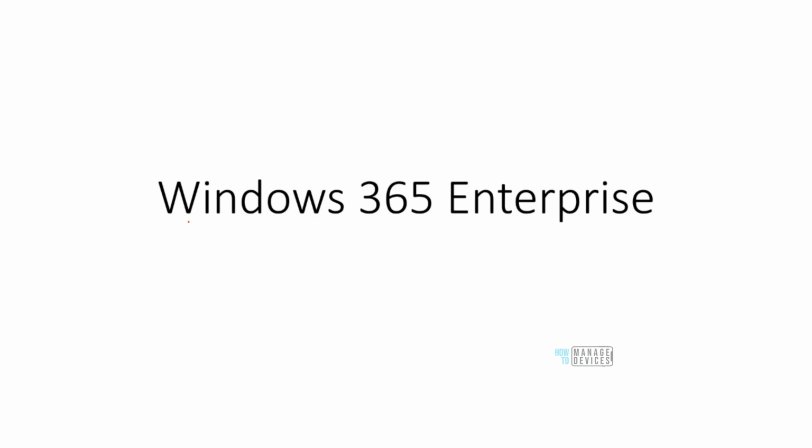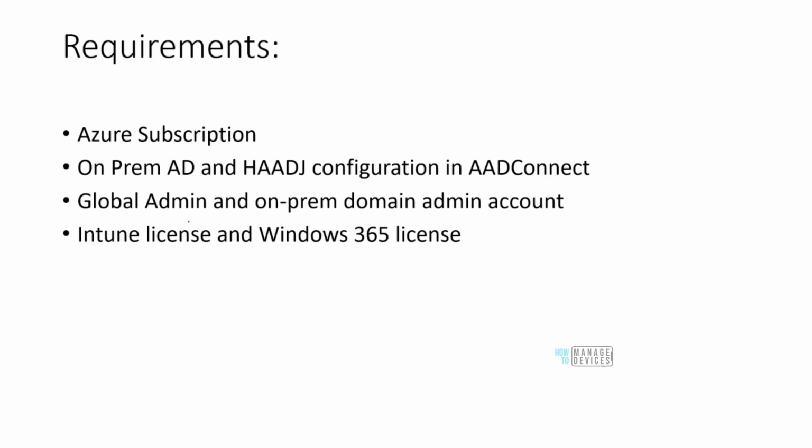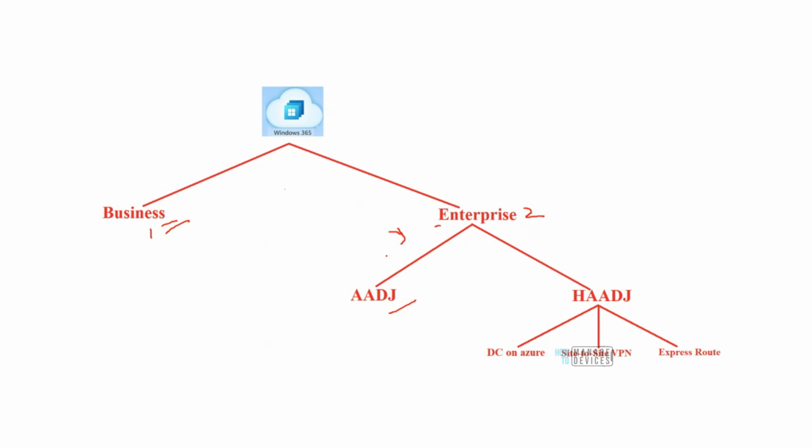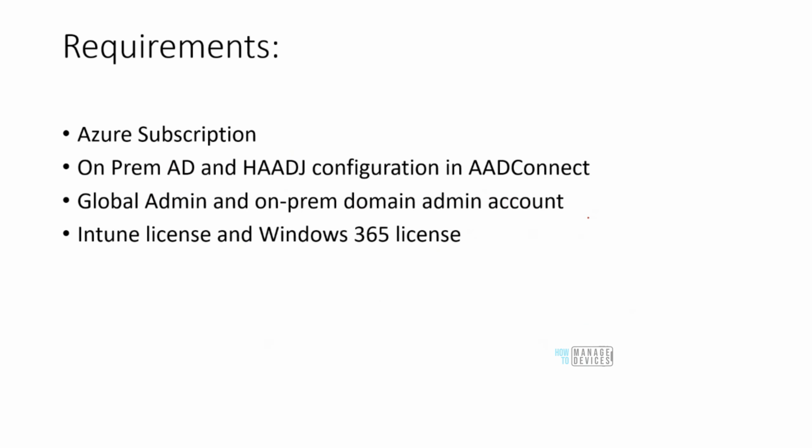So let's talk about Windows 365 Enterprise. It has some prerequisites. We are going to talk about these options later on. For now, let's talk about what Windows 365 Enterprise is. For us to make use of Windows 365 Enterprise, there are a few prerequisites. The first prerequisite is that there needs to be an Intune license. Well, obviously, we will need a global admin. There needs to be an on-premise AD.